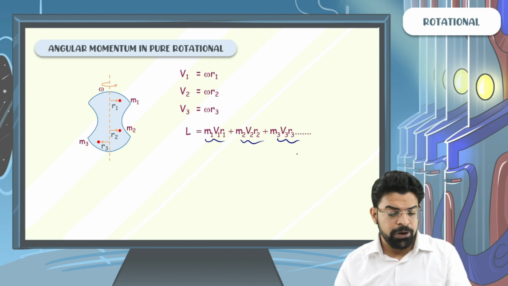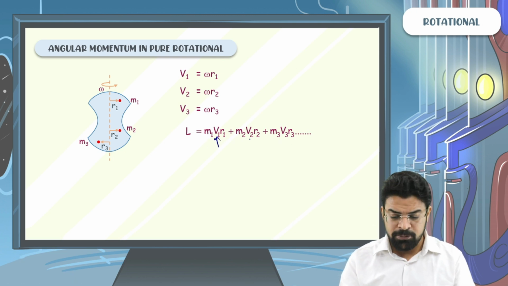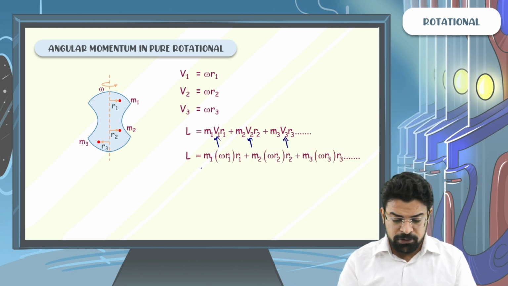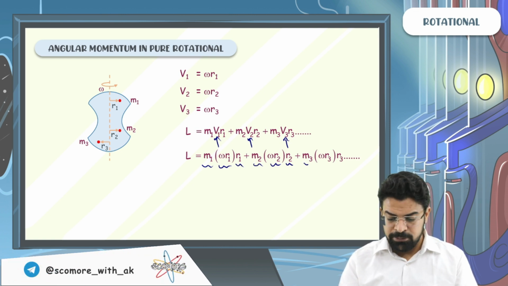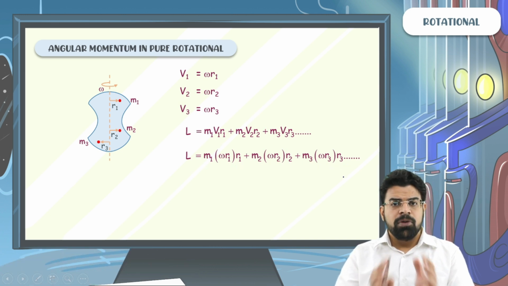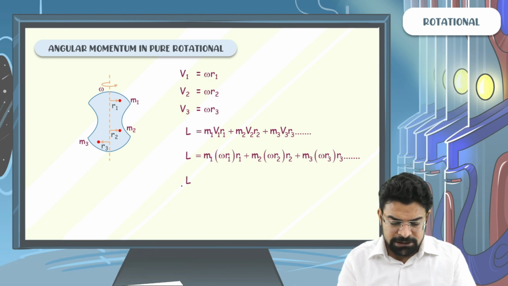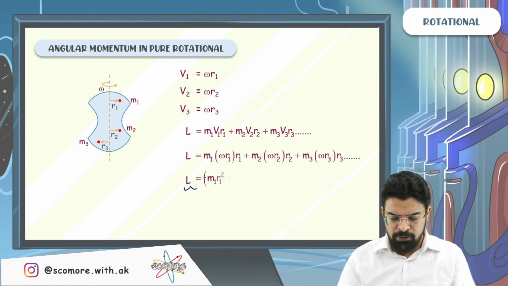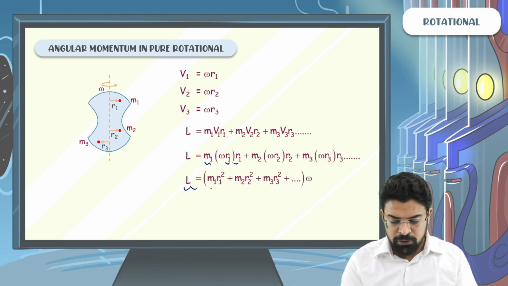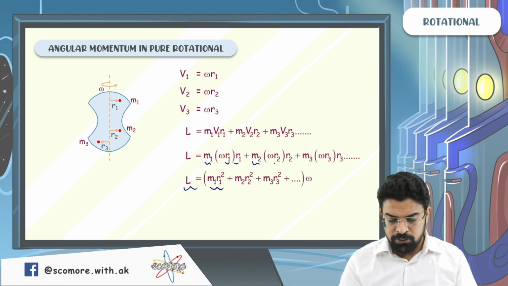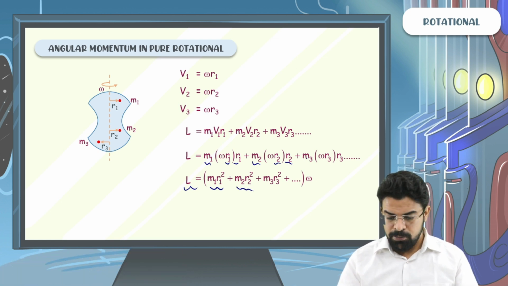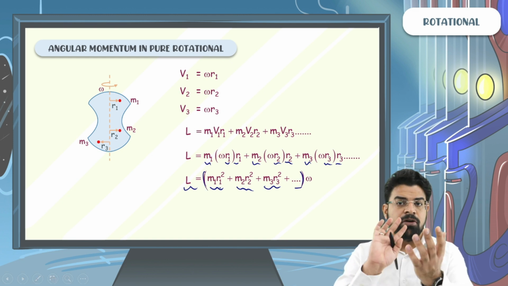Now, in place of v1 you can write omega r1, in place of v2 you can write omega r2, in place of v3 you can write omega r3. So you get angular momentum equals m1 into omega r1 into r1 plus m2 into omega r2 into r2 plus m3 into omega r3 into r3. Now from each term take omega common. Once you take omega common, the angular momentum of this whole rigid body equals m1 r1 square plus m2 r2 square plus m3 r3 square, and so on, multiplied by the angular velocity of the body.